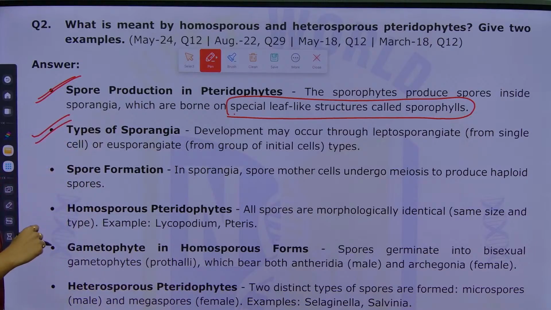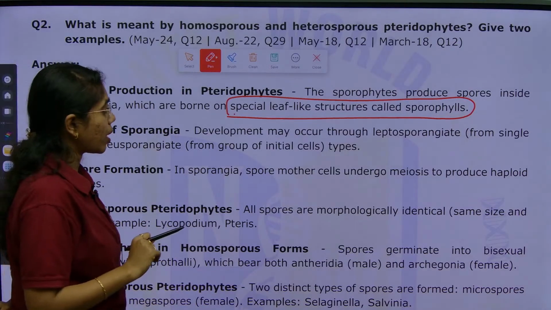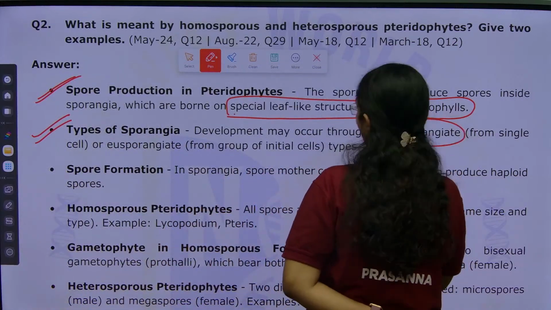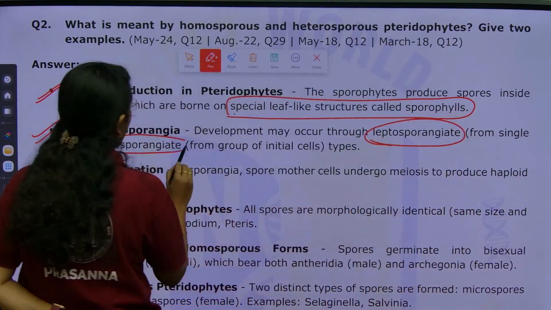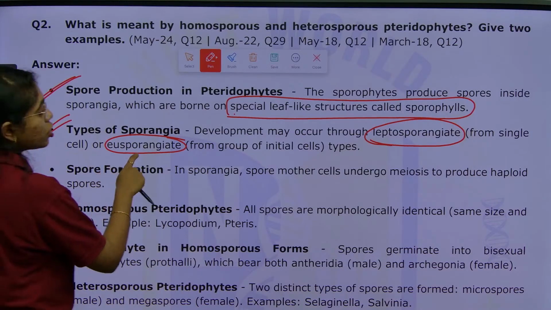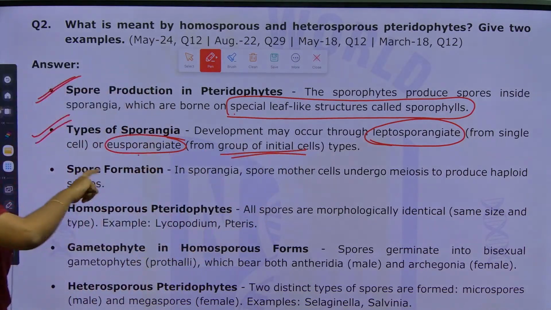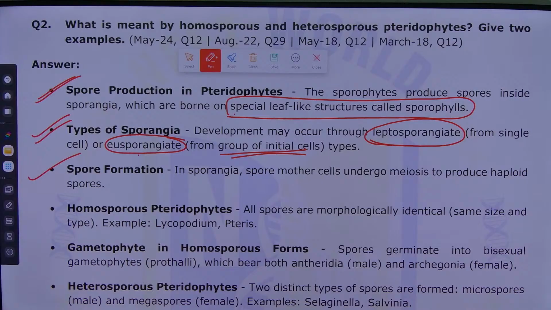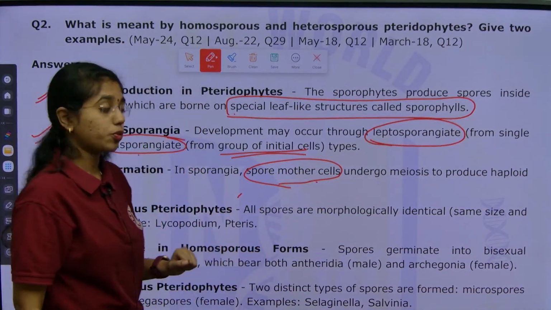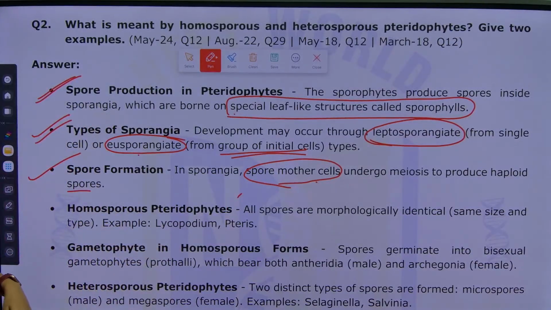Next, types of sporangia. What are the different types of sporangia? Development can be through leptosporangiate or through eusporangiate. Leptosporangiate is development of sporangia from a single cell, whereas in eusporangiate a group of initial cells develops into a sporangium. Next is spore formation. In sporangia, spore mother cells undergo meiosis, addressed as sporic meiosis, which produces haploid spores.